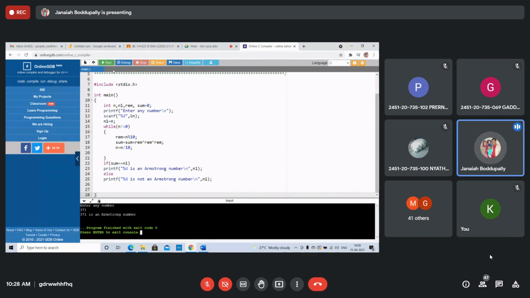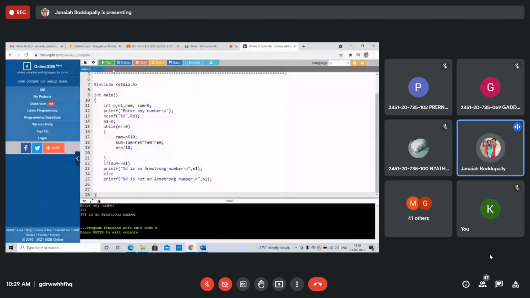I have given the notes. See the notes. That program is given: Armstrong number using the nested while loop inside the for loop. Right? Use that outer for loop with the inner while loop. We have taken more variables and simply written. Right? Similarly, how can we do perfect number?